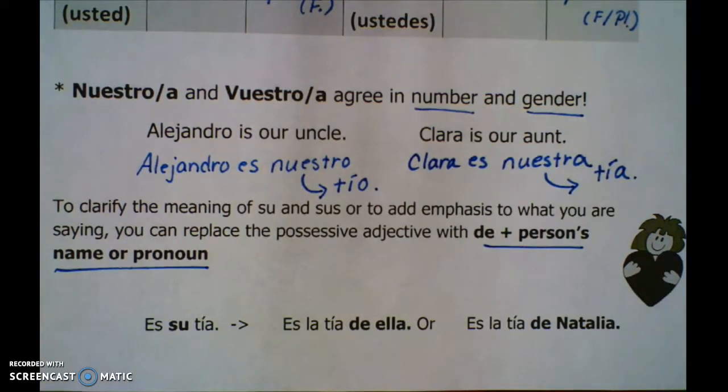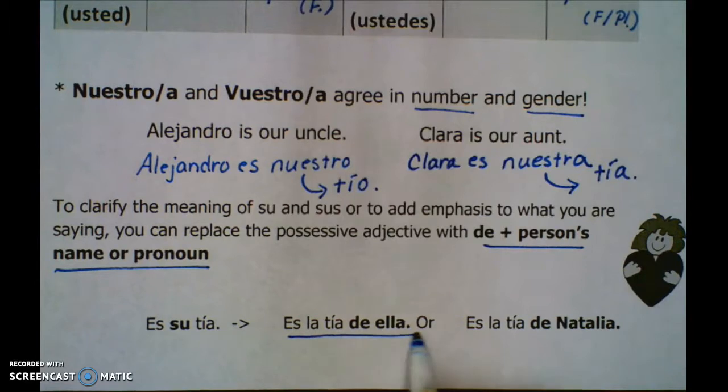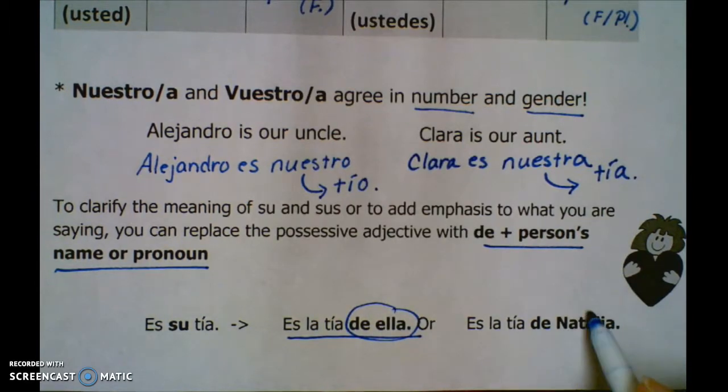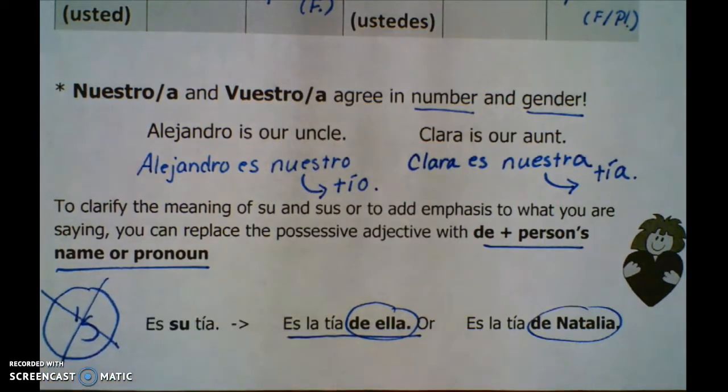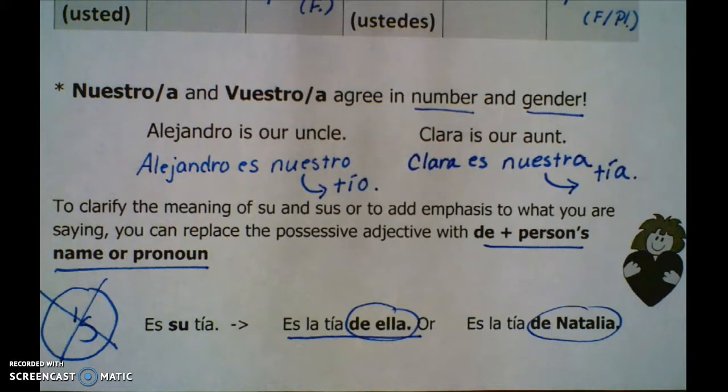That can mean so many different things. And if we don't have context, we don't know. So instead of es su tía, we could say es la tía de ella, of her. Or es la tía de Natalia. So if you don't really know, you can use de and then their name, because remember, apostrophe S, not a thing. We are never going to use apostrophe S in Spanish. It's not a thing for possession. So instead you can use the word de, meaning of.